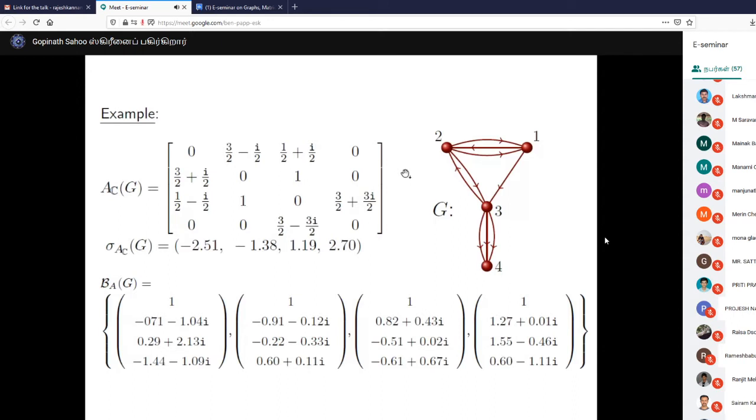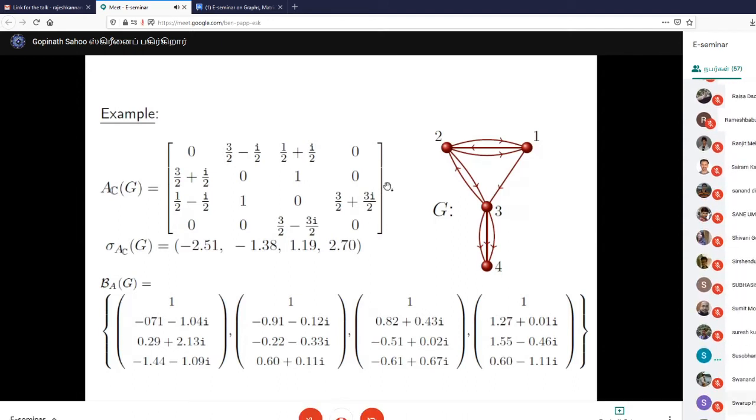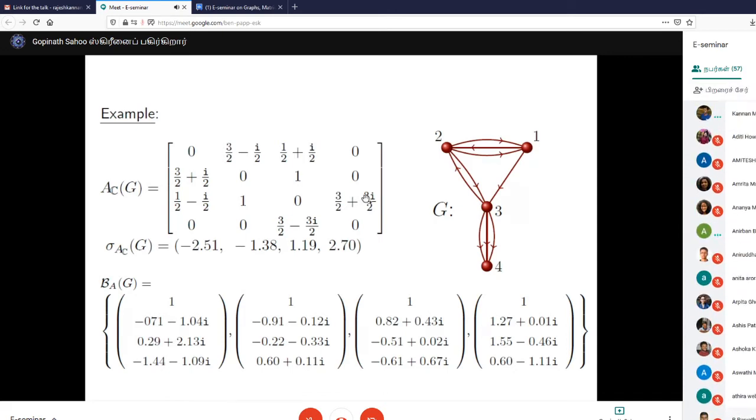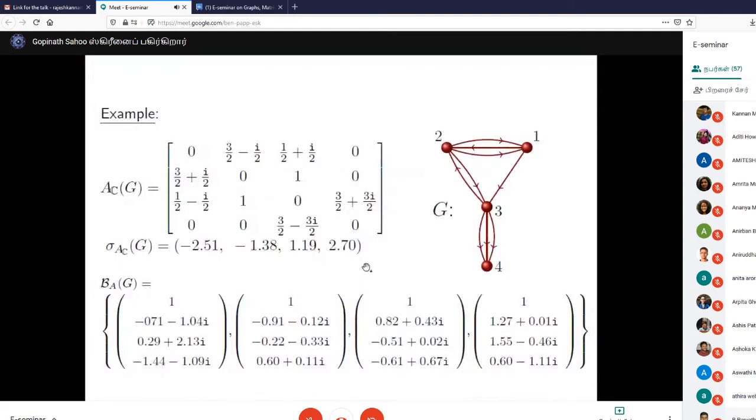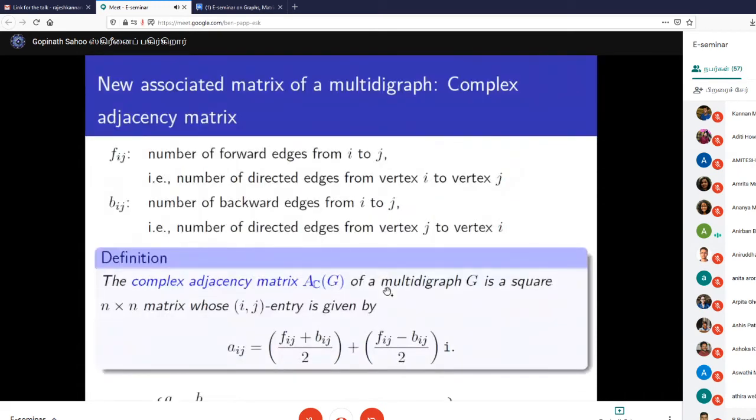Yeah, sure. Okay, so instead of defining it like this, if you define it like Fij plus i Bij, then what would be the difference? Can you please go back to your previous slide with the definition? Yes. So Aij is defined as (Fij plus Bij) divided by 2 plus (Fij minus Bij) divided by 2 times i. Instead of defining this, if somebody defines Fij plus Bij times i, then what would be the problem? Can you please make some comments on this?